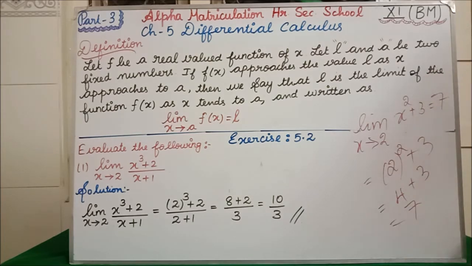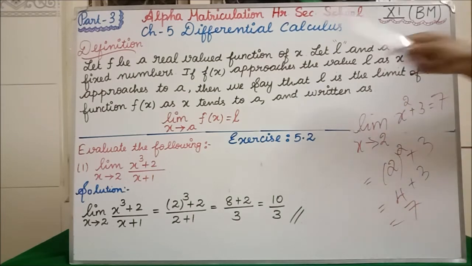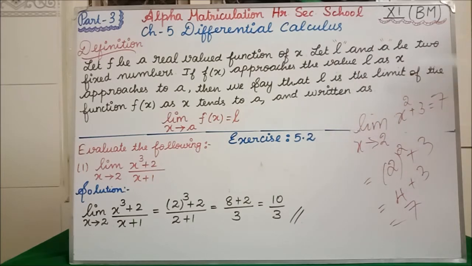When this function f of x approaches L as x approaches A, only if we substitute 2 in the place of x and get the L value, then we say that L is the limit of the function f of x. Then 7 is the limit of the function x square plus 3. Clear? As x tends to A.